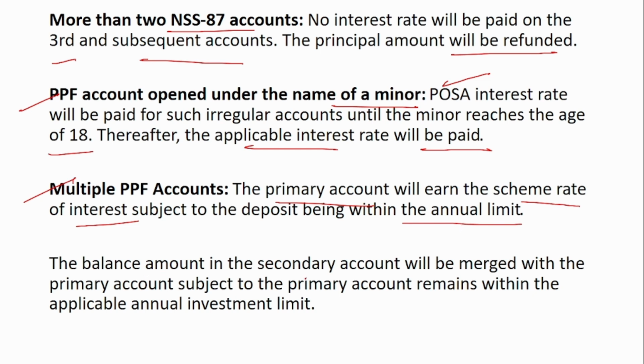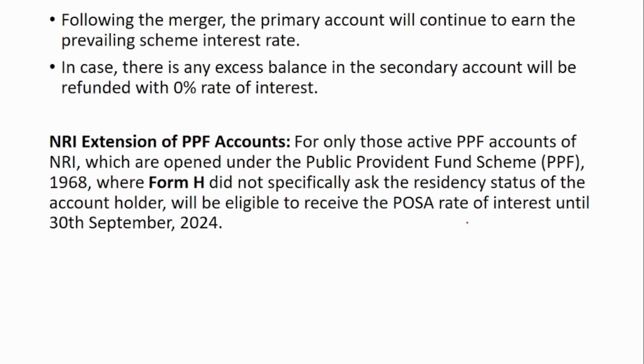And the balance in the secondary account will be merged with the primary account, subject to the primary account remaining within the applicable annual investment limit. If it's more than the investment limit, then it will not be merged. If it is within the limit, then the secondary account amount will be merged with the primary account. Following the merger, the primary account will continue to earn the prevailing scheme interest rate.